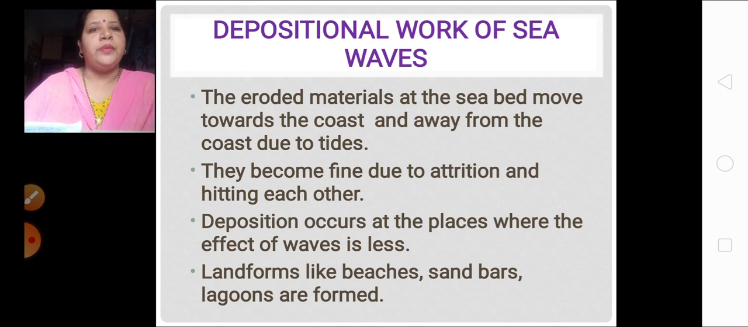Deposition occurs at the places where the effect of waves is less. Naturally, when the speed of the wave is lesser, there only the deposition will take place, as we have seen in the winds. Same here also, when the waves are lesser, the effect is lesser, that time the deposition takes place. And what type of landforms are formed because of this depositional work of sea waves? Beaches, sandbars, lagoons. These are the various landforms formed.